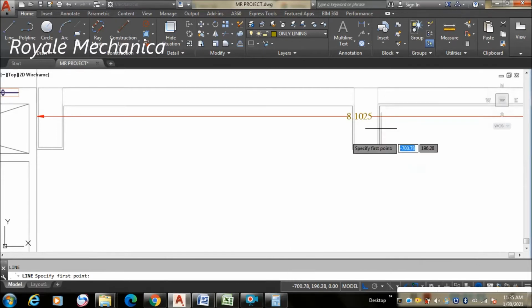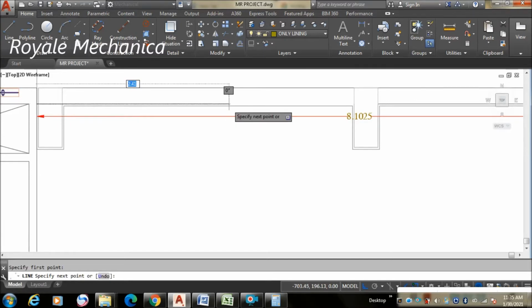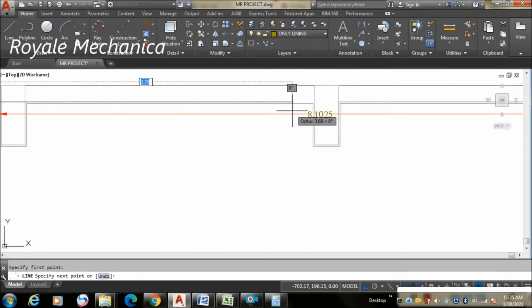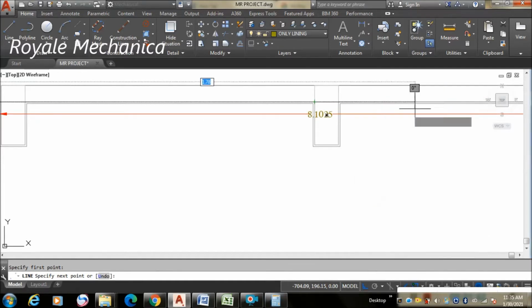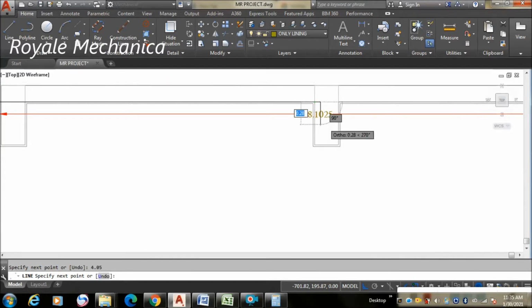So we have to take a line from here, and the distance should be 4.05 meters.